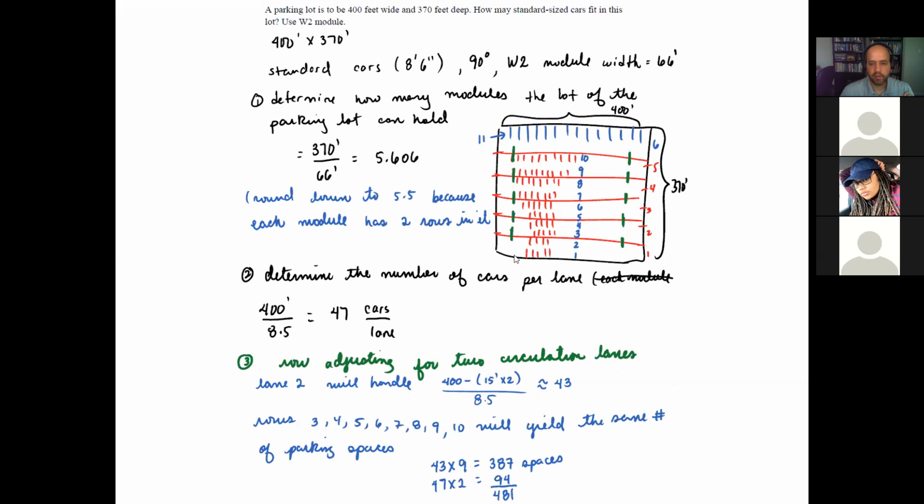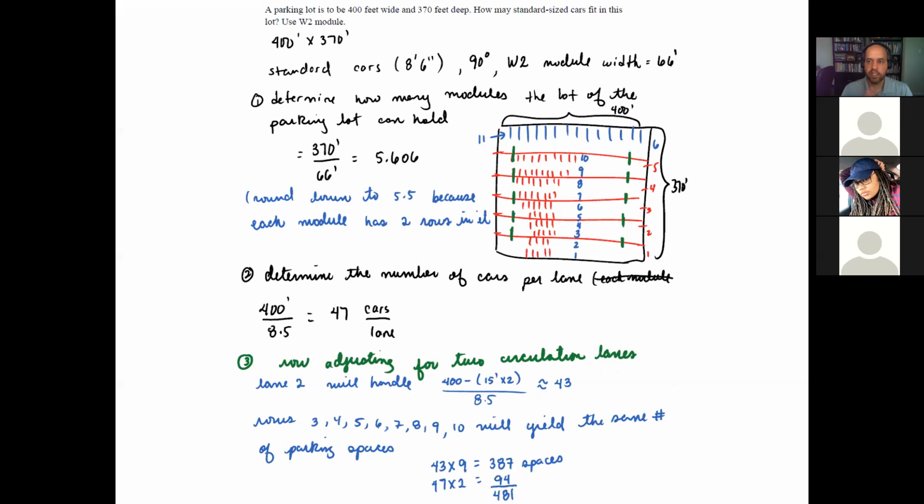And then the ones on the corners will have additional parking spaces because those are not affected by the circulation lanes. So we have 9 lanes with 43 spaces. That's equal to 387 spaces, and 2 lanes with 47 times 2. That's equal to 94. So in total, I will have space for 481 standard cars in this space.